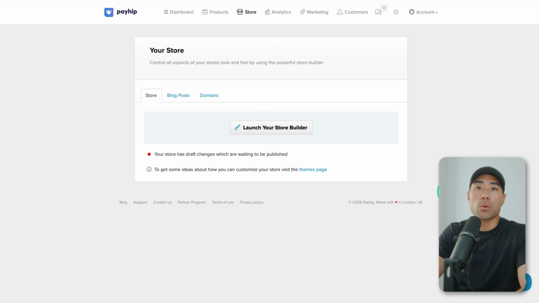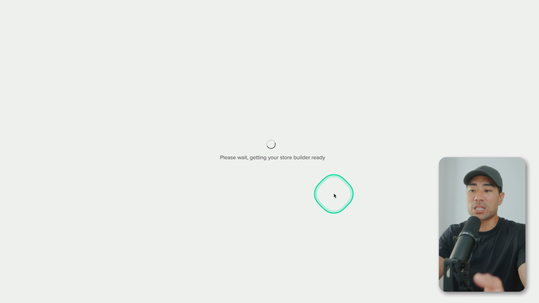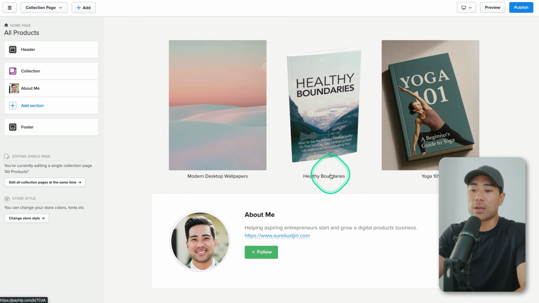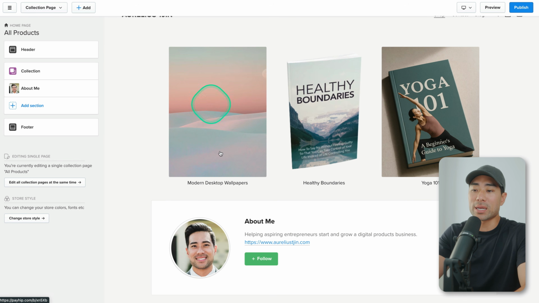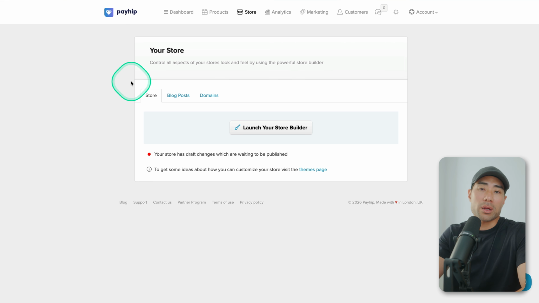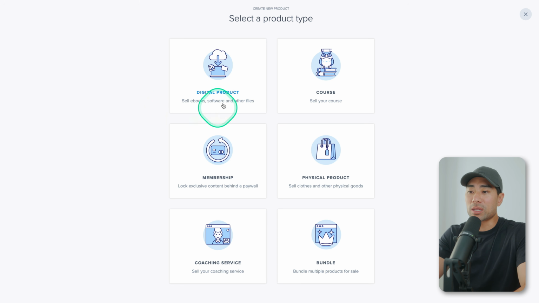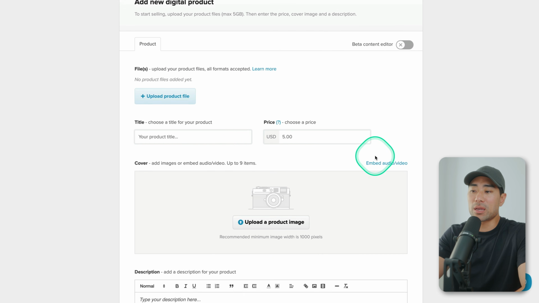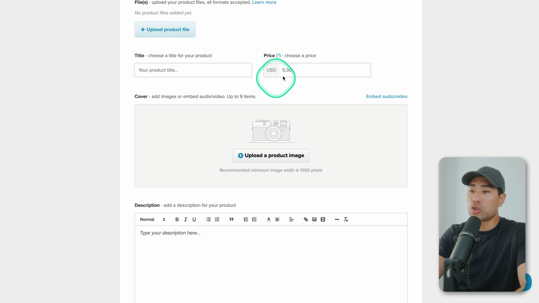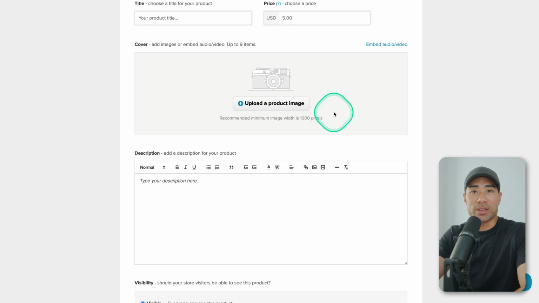There's no monthly fees. With Payhip, it allows you to create a store. So if you go to store and launch your store builder, you can customize the store the way that you want. You can see that all of the products that are created are listed here. With the product that you created, all you need to do is just head to products, create a new product, and then select digital product. From here, simply fill out all the details, choose a pricing based on your research using Claude, add any relevant images, some copy here in the description.